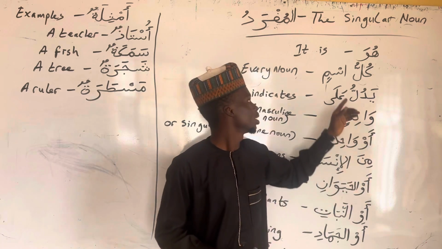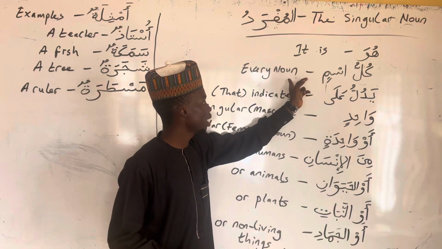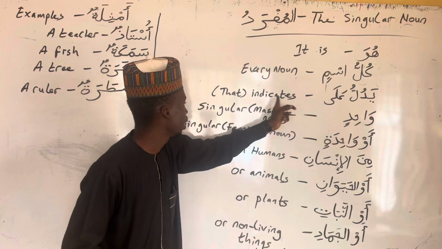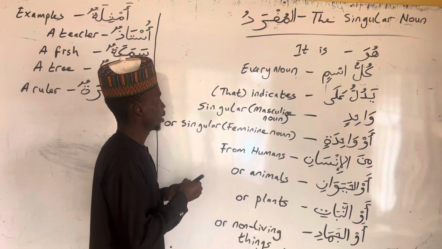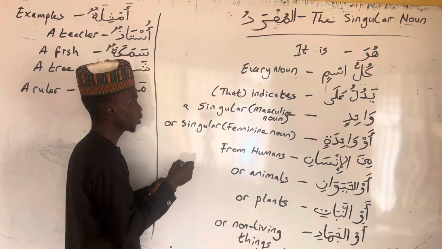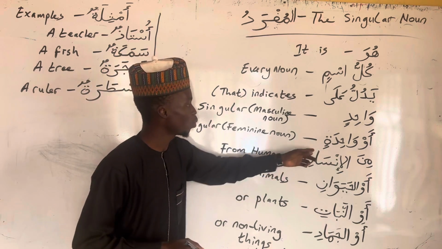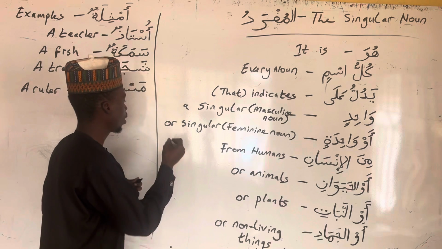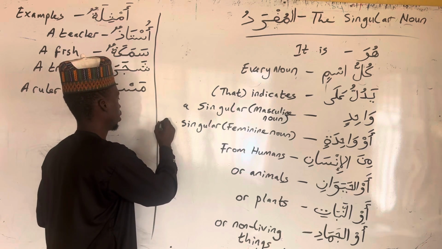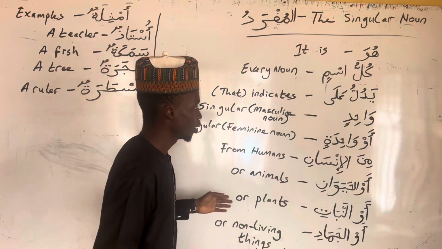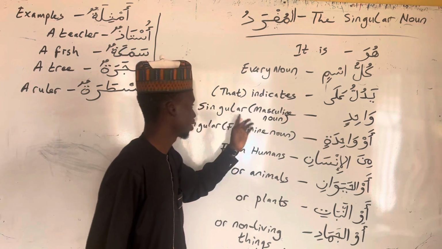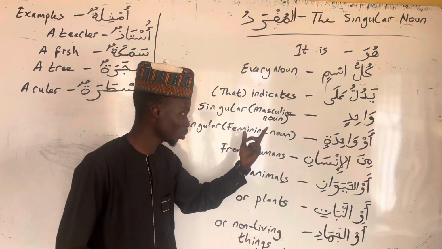Now, huwa, it is kullu ismin, every noun, yadullu ala, that indicates wahidin, a singular masculine noun, aw wahidatin, or a singular feminine noun.